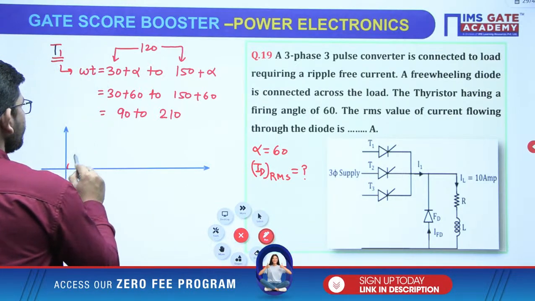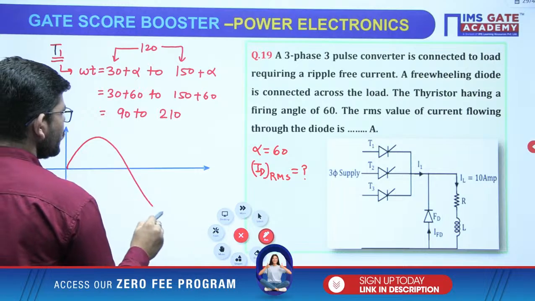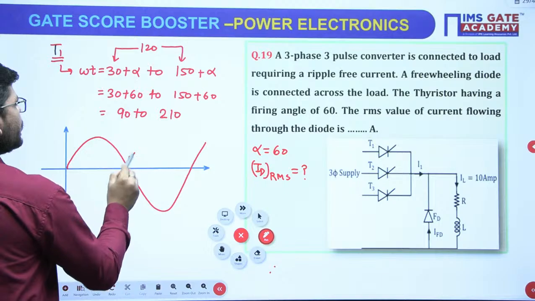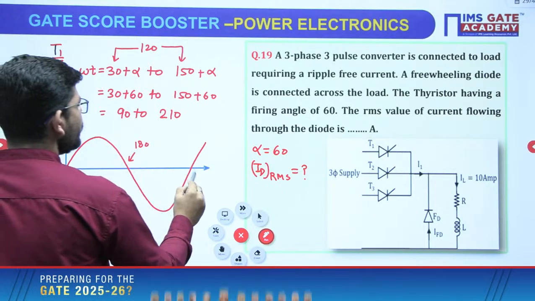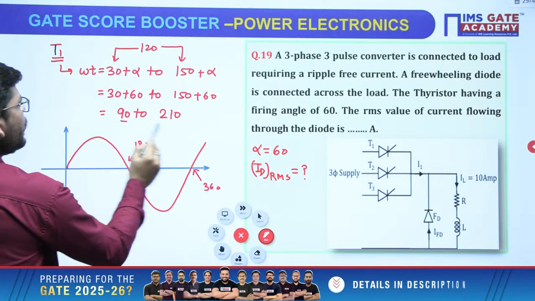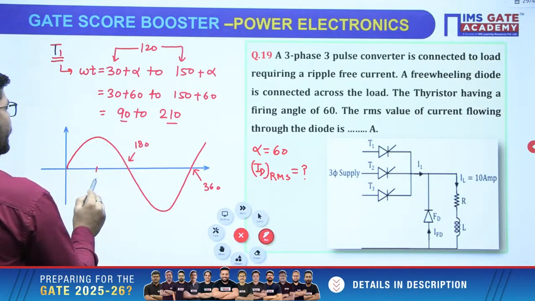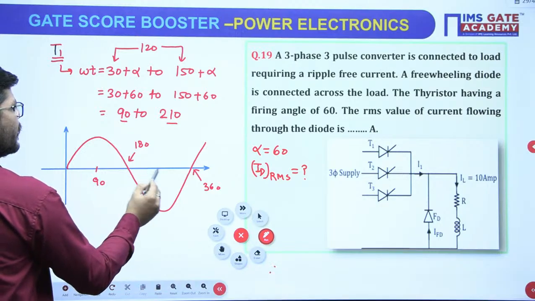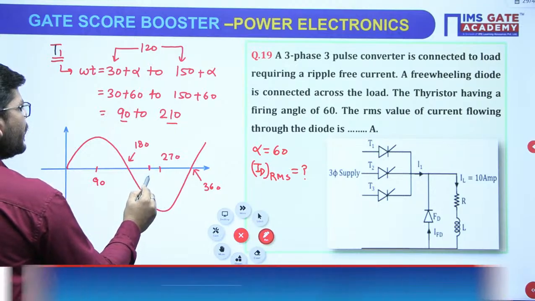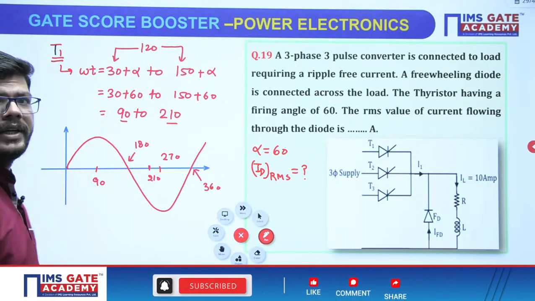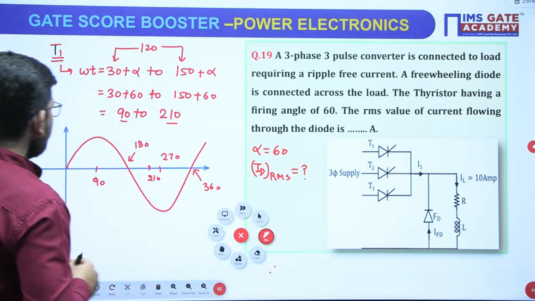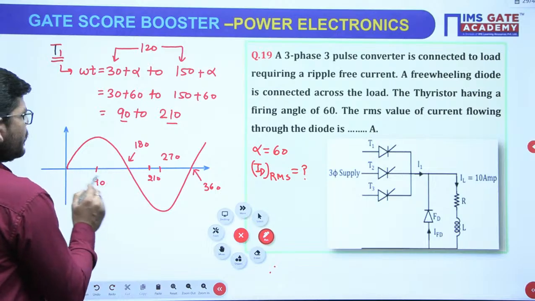If this is my AC source, correct, where what is this? This angle is 120 degree, this angle is 360 degree, and we need to get 90 and 210. So 90 might be here, 270 will be here, so 210 you will get somewhere here, correct? Got it? Now you will trigger your switch at this point of time.